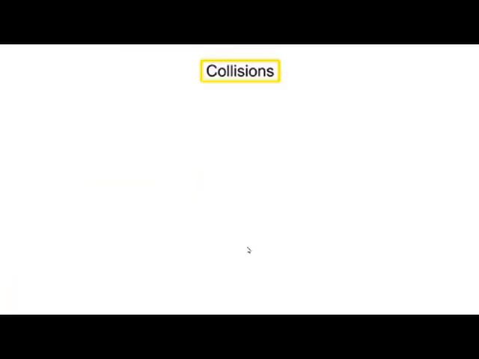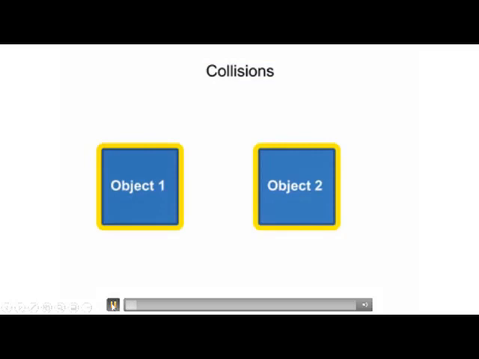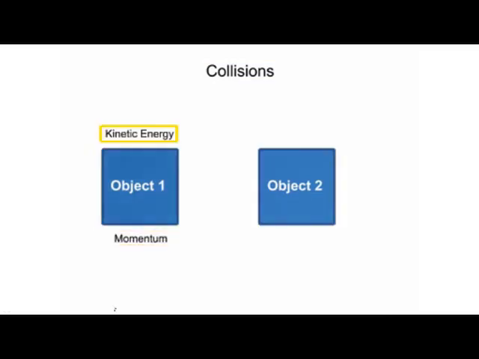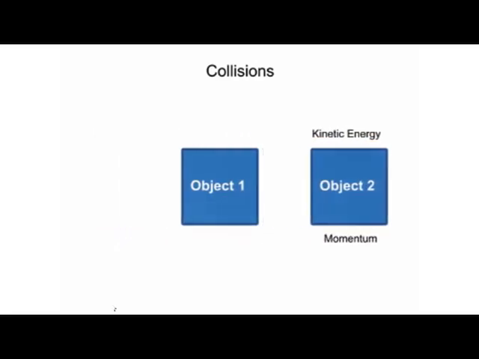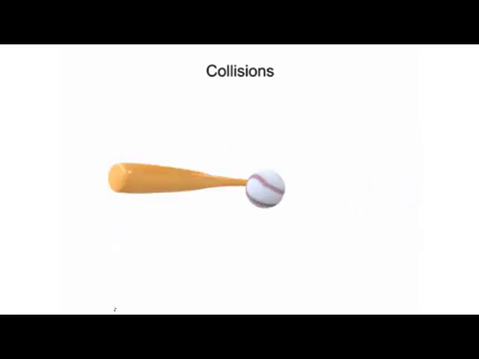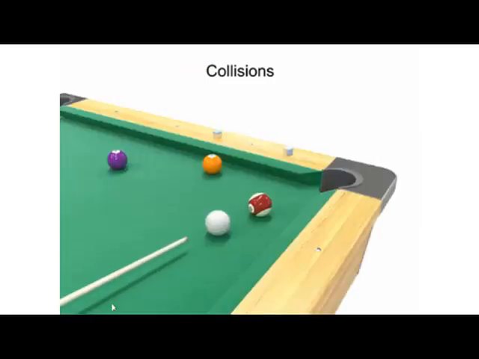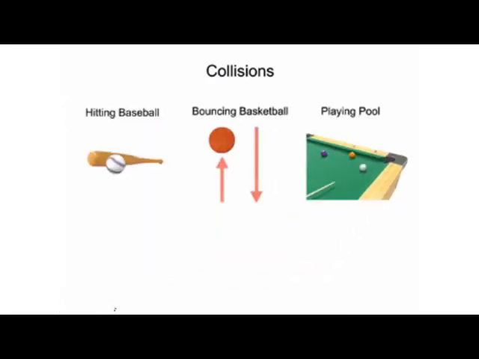Now we look at another situation. That is what we call collision. Collisions happen when two or more objects come into contact with each other and a transfer of momentum and kinetic energy occurs. Collisions occur every time you hit a baseball, bounce a basketball, or play pool. When objects collide in the absence of external forces, they form a system in which the net momentum of both objects before the collision equals the net momentum of both objects after the collision.